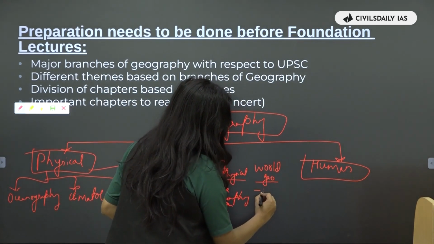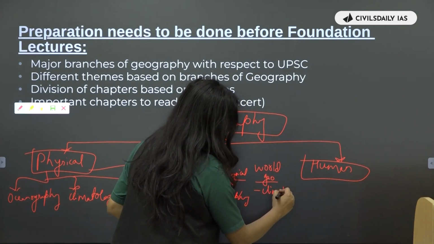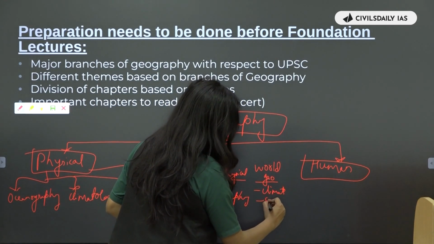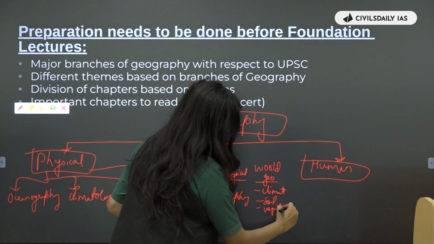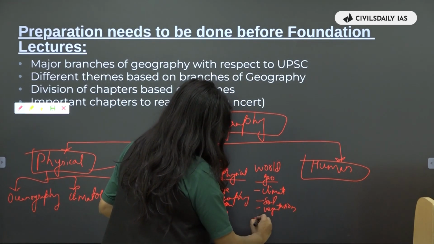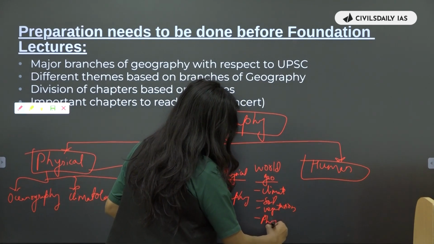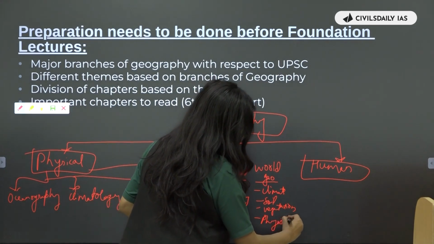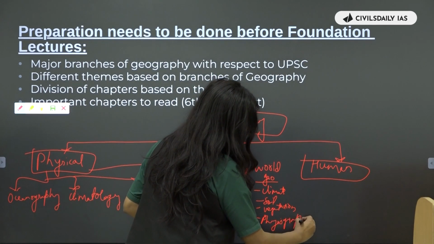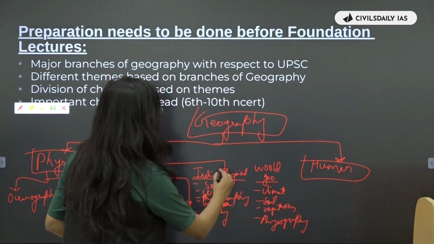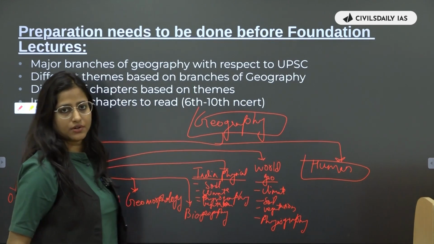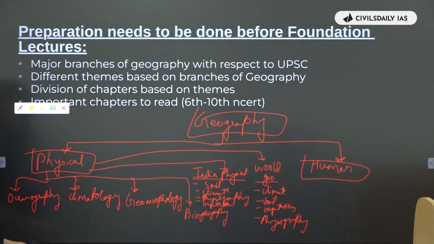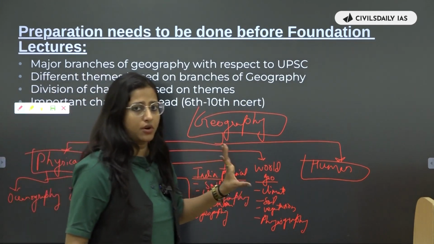So now when you are reading the climate, soil, vegetation, then physiography, okay, so that will become part of world geography. Okay, so this is a major theme of physical geography.